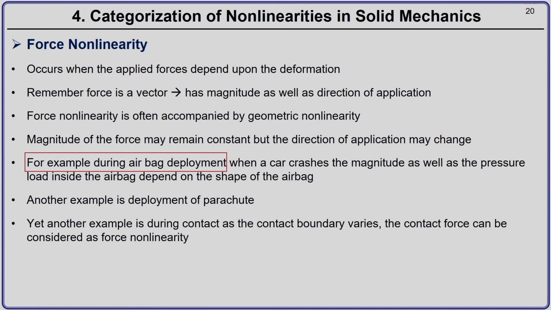Another example is the deployment of a parachute. When somebody jumps from an airplane and the parachute is deployed, you would have seen that the parachute is initially very compressed inside a bag. When somebody jumps out of the airplane and pulls a lever, the strings go out and the parachute is deployed.